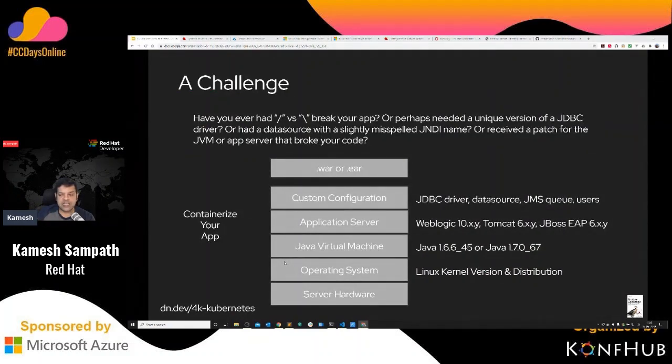But what happens is that you'll have a typical challenge like this. A typical challenge as a Java developer is that whenever I do application development, I have all these problems. You package your jar and say, okay, everything is working fine. And then you take an application and deploy it and give it to your ops guys. And the ops guys say, okay, I'm going to deploy my application. But the problem is that when he goes and deploys, you'll probably be using a different JVM version or a different application server version or a different operating system or any other kind of configurations. End of the day, your code is going to break. The code is not going to get deployed properly and you're going to go back into that particular loop, right?